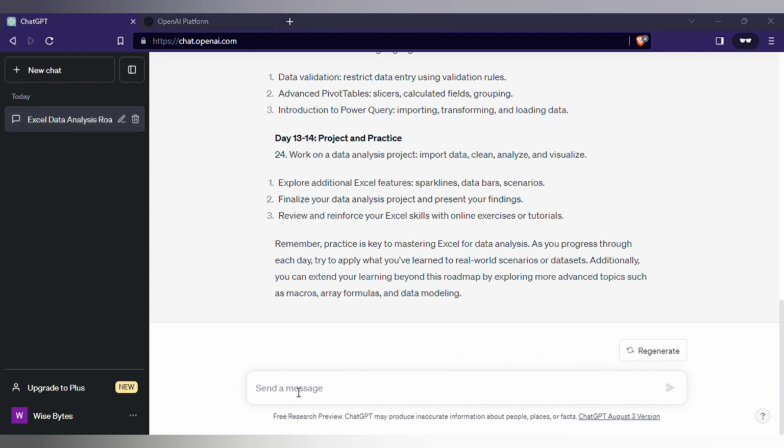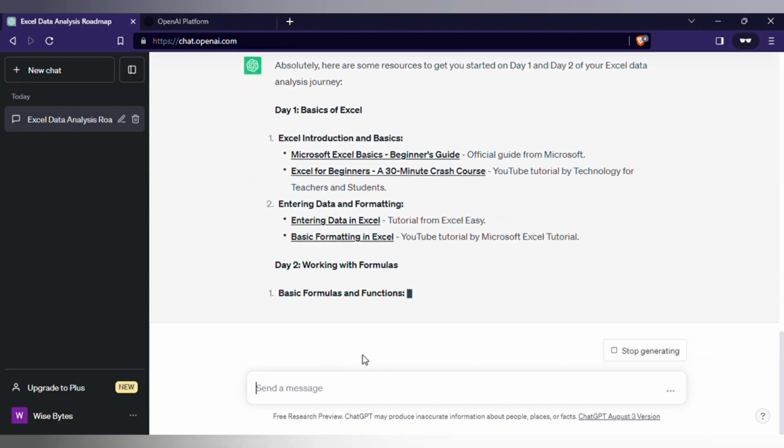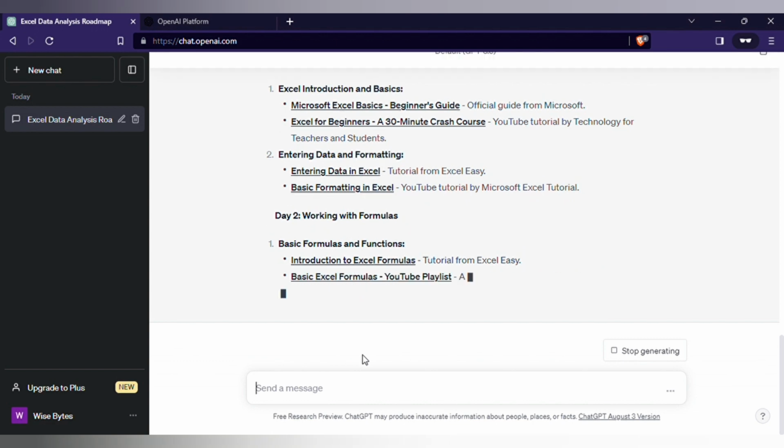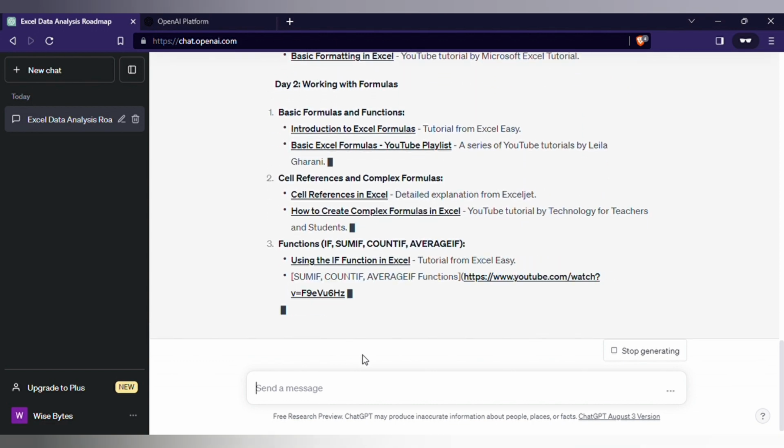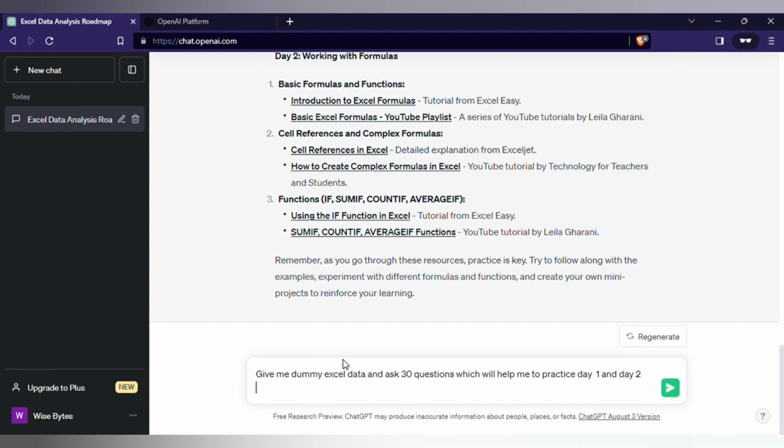Now, for day 1 and day 2, ask your AI assistant for the resources you need to begin. It might be video tutorials, online courses, or articles. This ensures you have a structured learning plan and relevant materials at your fingertips. With your resources in hand for day 1 and day 2, follow the materials recommended by your AI assistant and start learning the basics of Excel. Get familiar with the interface, learn how to navigate, and understand basic functions.